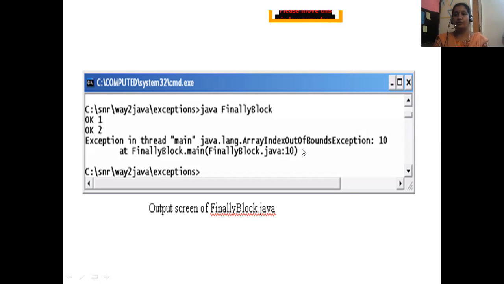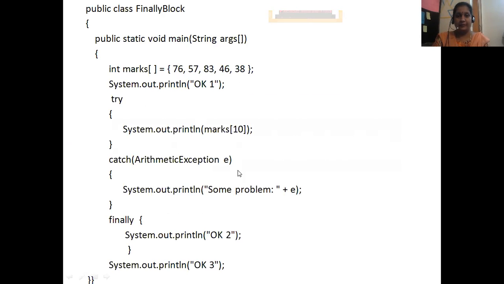Like this it will show you the error. I got two outputs along with that error, but I didn't get the some problem message or OK 3. So my program didn't execute completely. Execution stopped abnormally. This is the example.